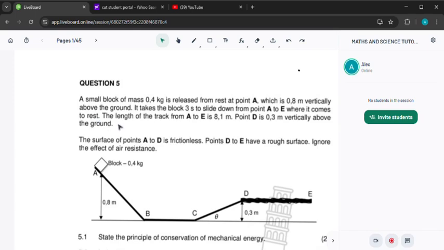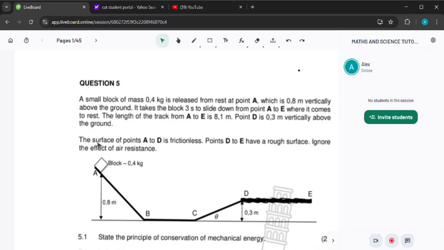And they are saying the length of the track from A to E is 8.1 meters. So that is the displacement from A to E, and point D is 0.3 meters vertically above the ground. That is the height at point D.